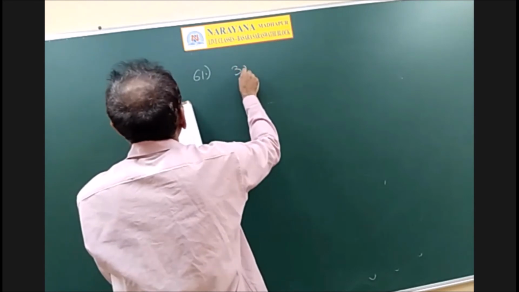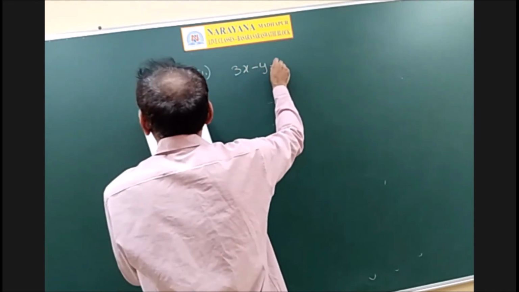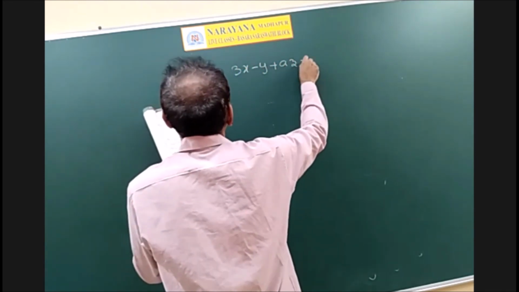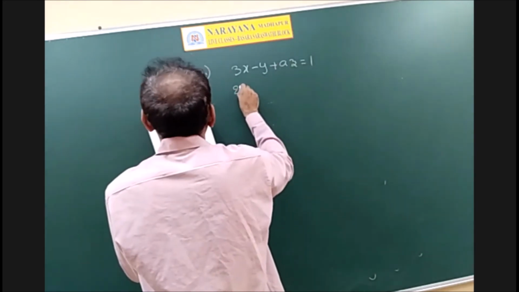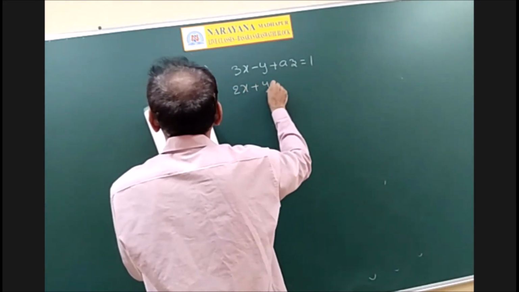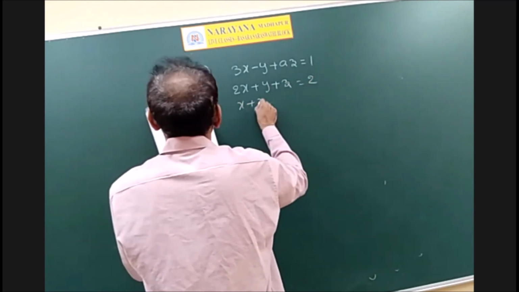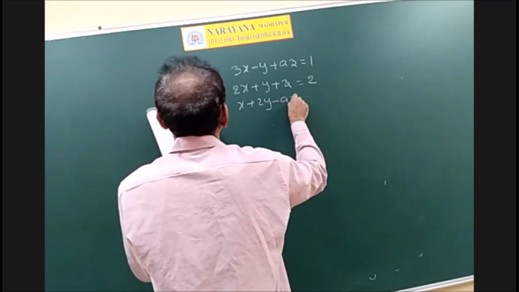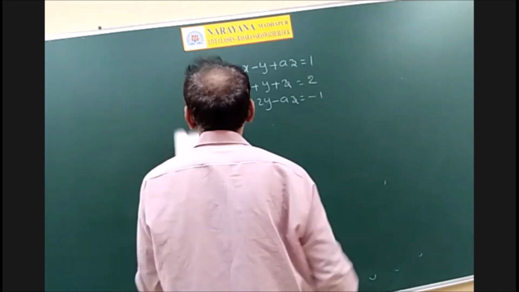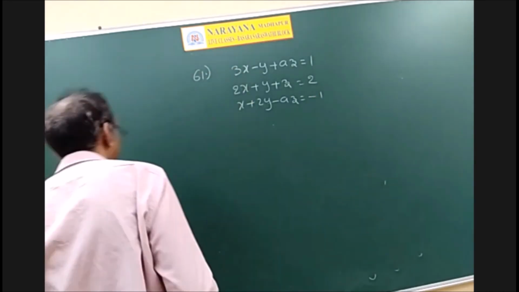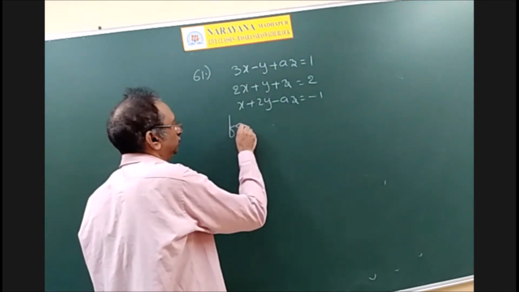The value of A for which the system fails to have a unique solution.